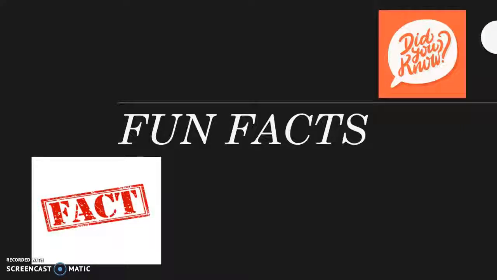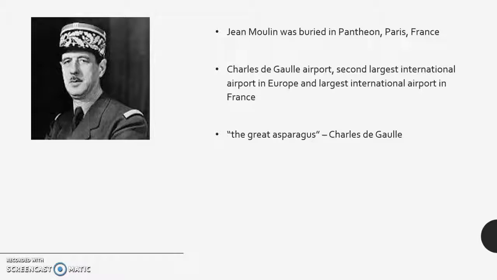Here are some fun facts. Jean Moulin was buried in Pantheon, Paris, France. Charles de Gaulle Airport, which is the second largest international airport in Europe, and the largest international airport in France. And lastly, the Great Asparagus, which we now know as Charles de Gaulle, for his big features as you can see on the left.